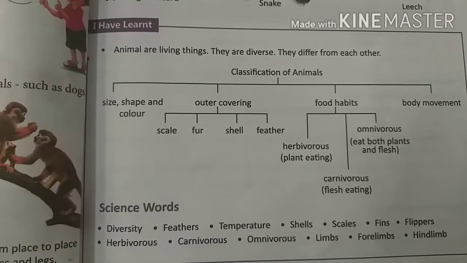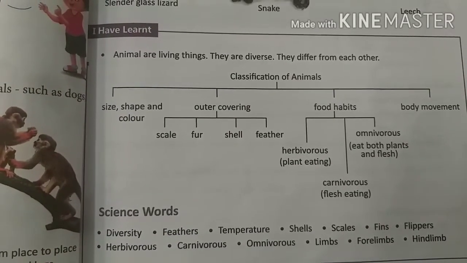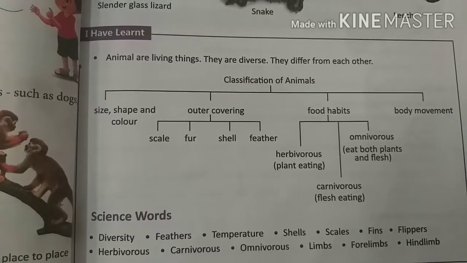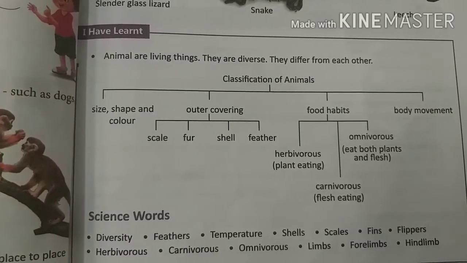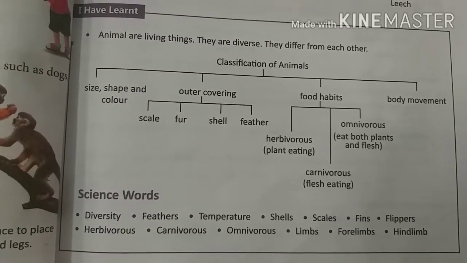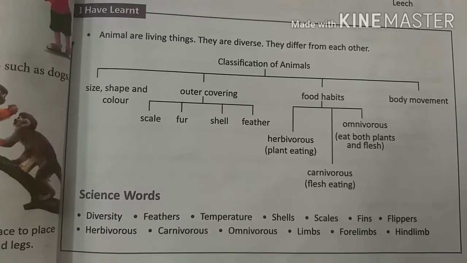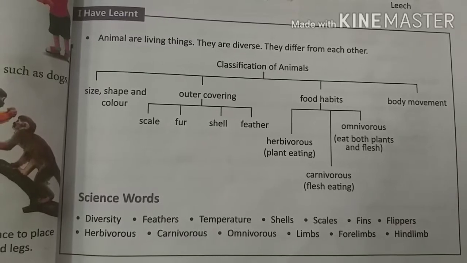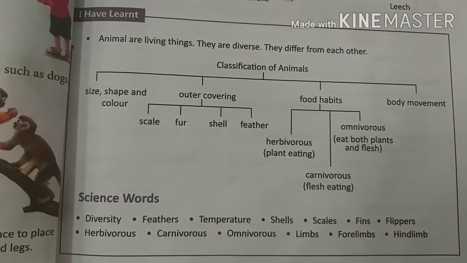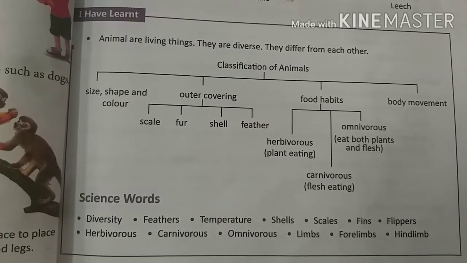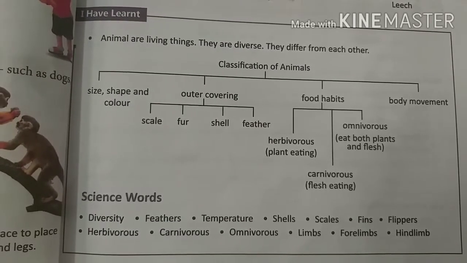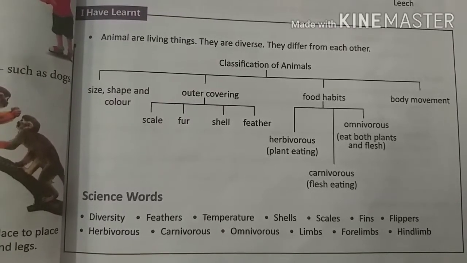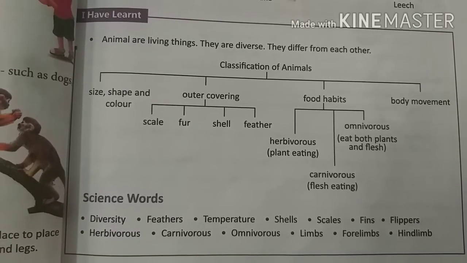Now what have I learned in this lesson? Animals are living things. They are diverse. They differ from each other. How? Classification of animals. How do animals differ from each other? Because animals have different shape, size and color. Animals have different outer coverings as scale, fur, shell and feather. They are the outer covering of animals.